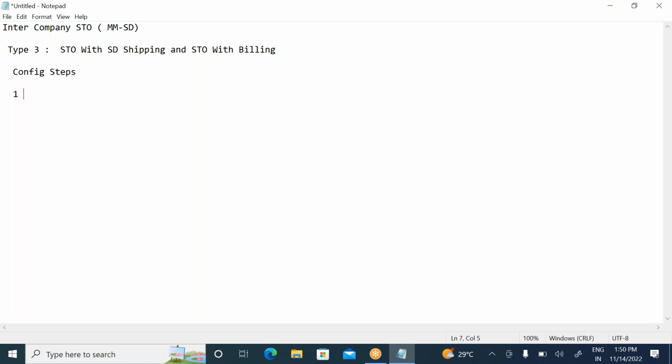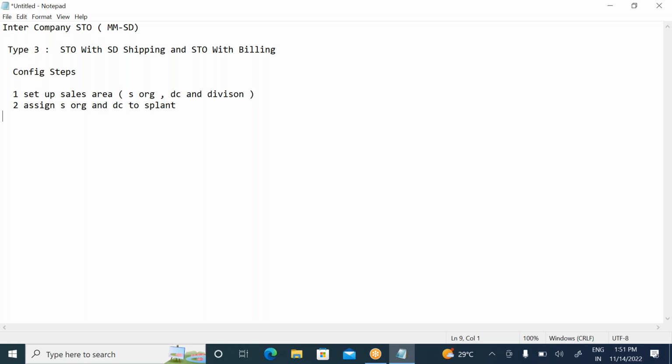Now what are the config steps? The first config step is the set of sales area, the combination of sales organization, distribution channel, and division. That is the first config step. Second config step, assign sales organization and distribution channel to supplying plant.